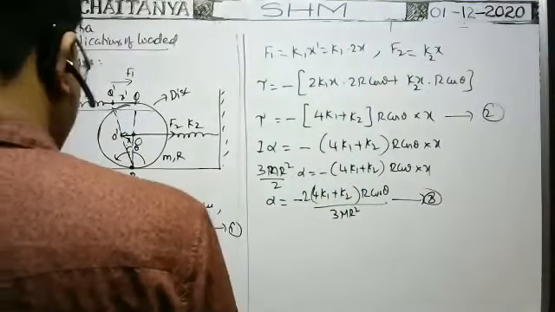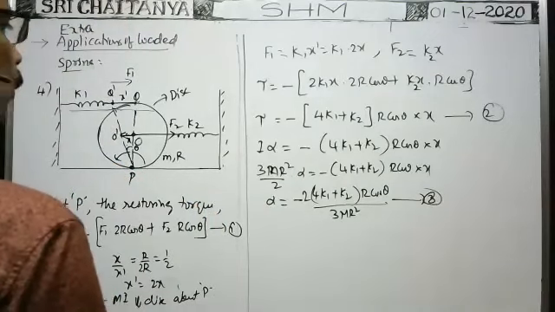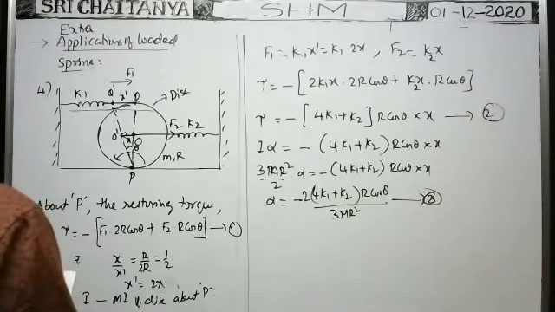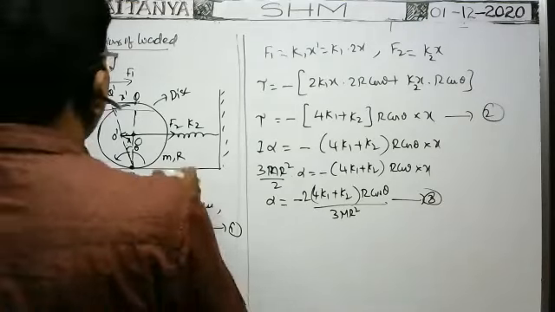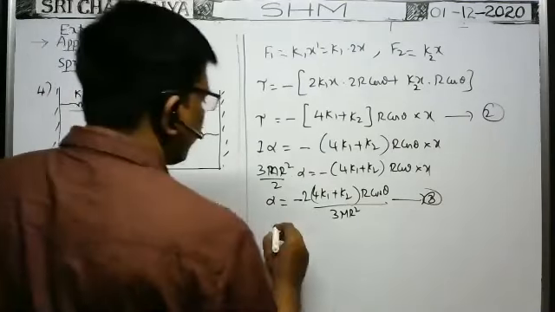So angular acceleration is equal to minus 2 into 4k1 plus k2 by something we got. Whenever theta is small, in order to make the angular simple harmonic oscillations, theta must be small.